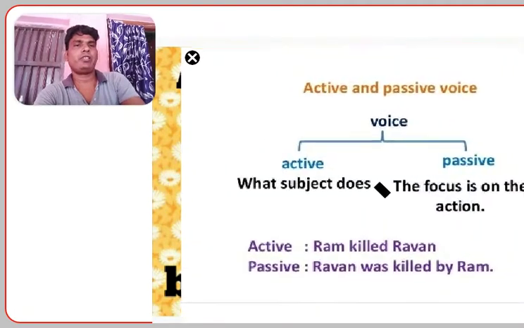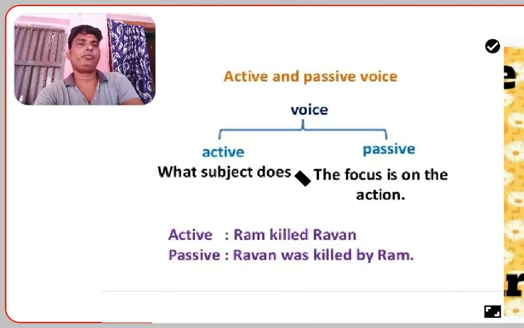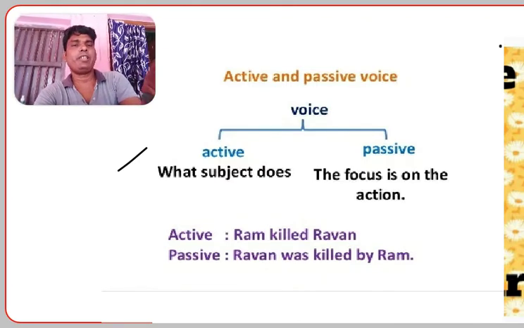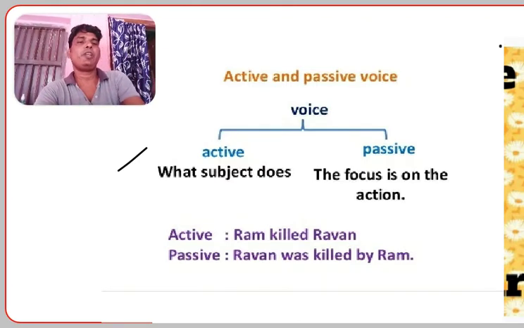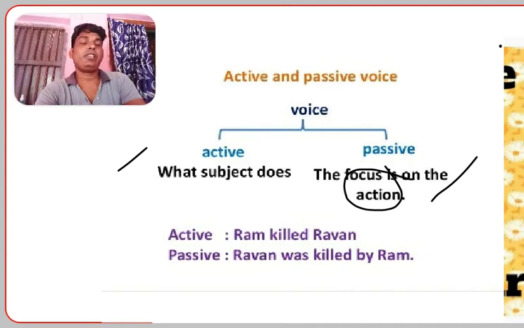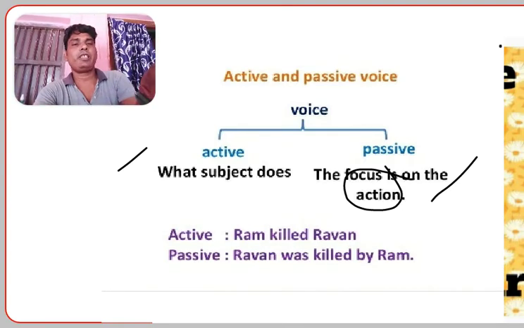Let us discuss the active. What does the subject do? The passive focuses on the action only. I told you before that it is the action, what is done to the object by the subject. So the action that is done is given in the passive form. Here let us have a discussion.